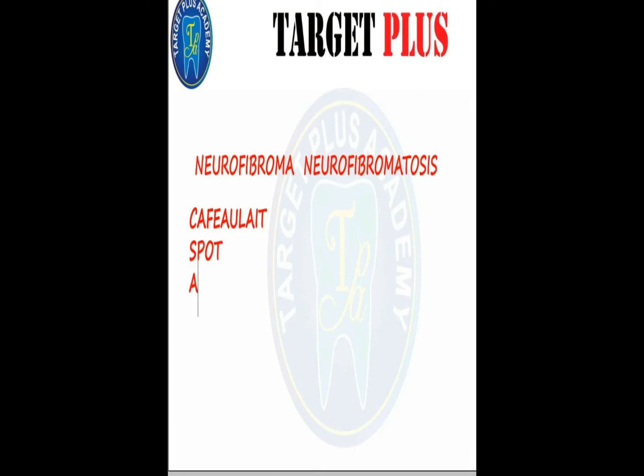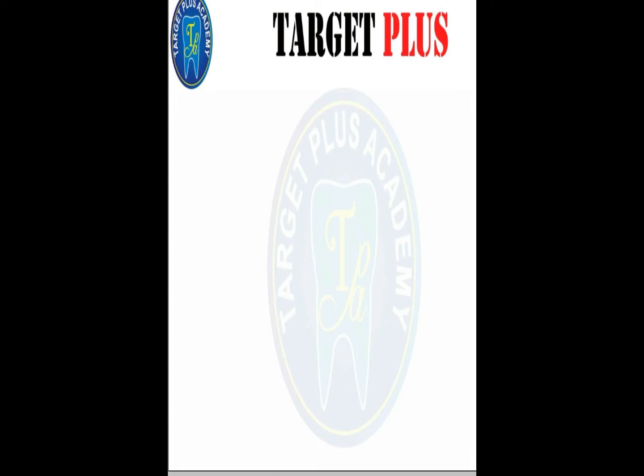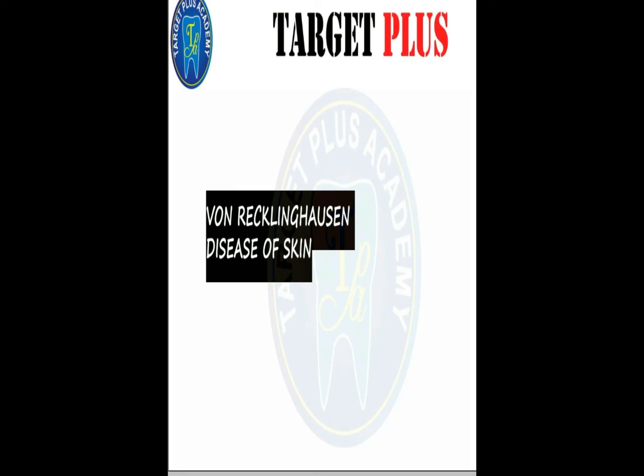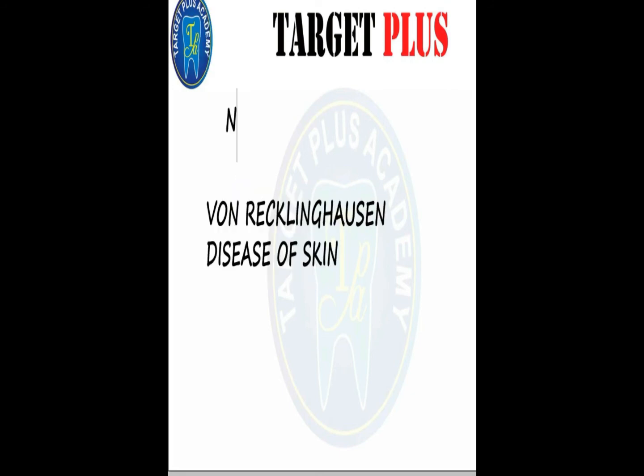The difference is that neurofibroma occurs as a solitary lesion without cafe au lait spots, whereas neurofibromatosis occurs as multiple lesions with cafe au lait spots. The other name of neurofibromatosis is von Recklinghausen's disease of skin. It is inherited as a simple autosomal dominant trait.